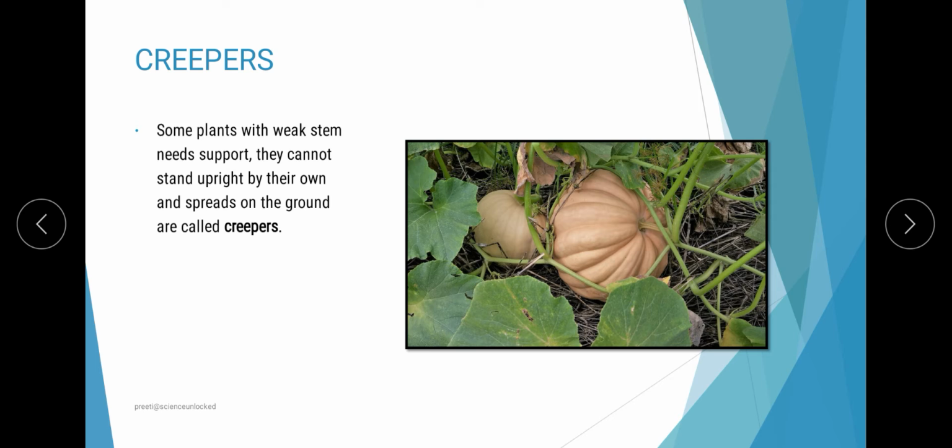So it is better suited for these plants to creep on the ground altogether, so that they don't need to work on the weakness of their stems and can grow and survive easily. Examples in this category are pumpkin, watermelon, muskmelon, and many more.